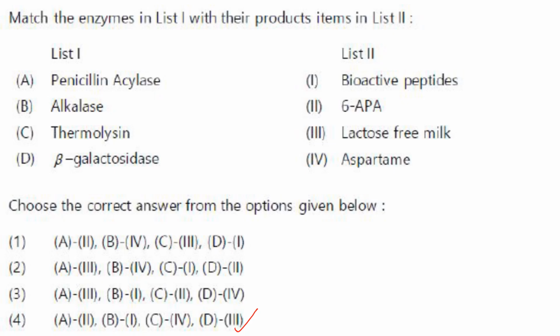Beta-galactosidase, it is lactose-free milk. Lactose-free milk is produced by adding beta-galactosidase. Beta-galactosidase enzyme will break down lactose into glucose and galactose. So the resulting milk will contain only glucose and galactose, and there won't be much lactose left there. And this will make it suitable for consumption by individuals who are lactose intolerant. So D3. So the answer is option 4, A2 B1 C4 D3.